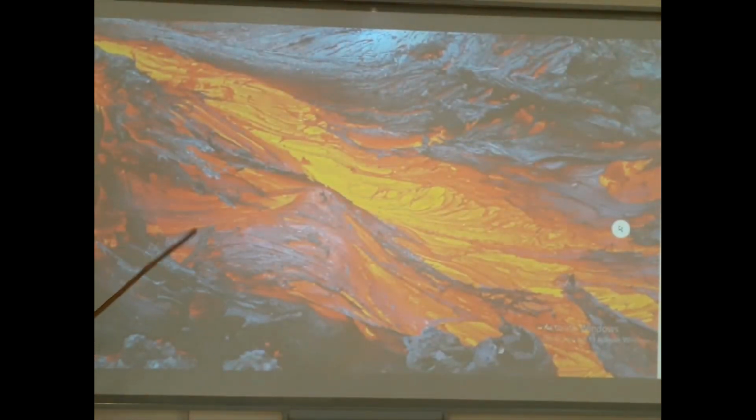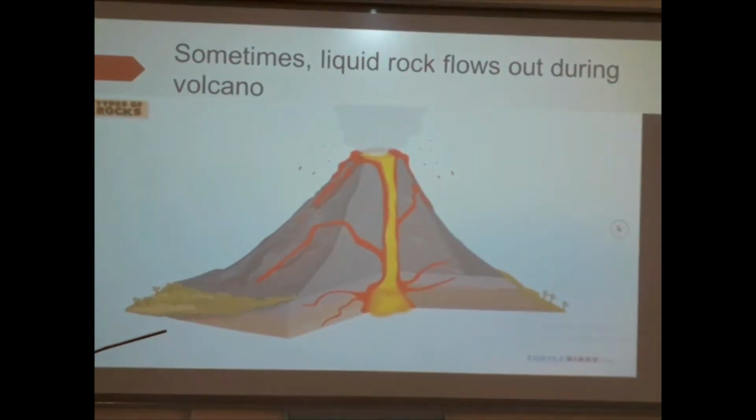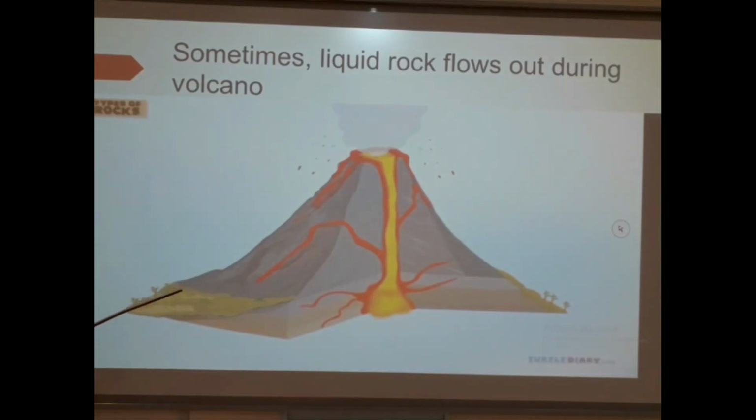We can see in this picture, this is a liquid rock. They are being melted down. It's so hot. Sometimes these liquid rocks flow out during a volcano.